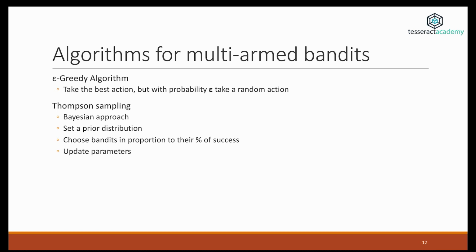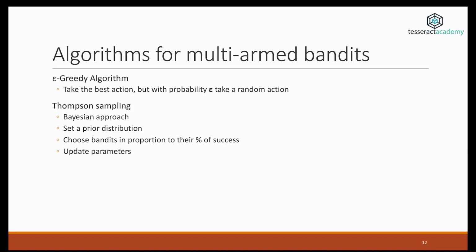There are different algorithms for multi-armed bandits. The Epsilon Greedy algorithm is one of the most popular ones, where we start by taking random actions and then we stick with the best choice so far, but still there's an epsilon probability of us taking a random action. So this algorithm tries to balance exploitation with exploration.